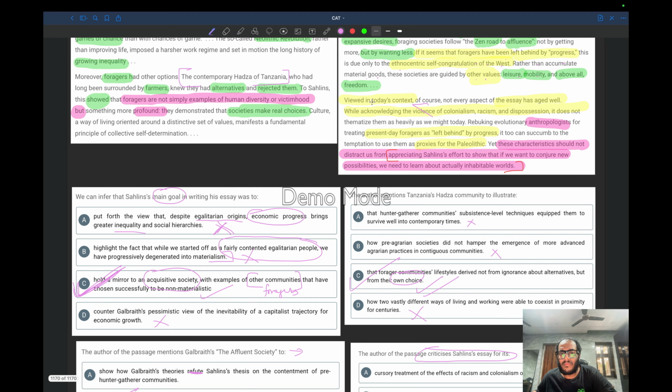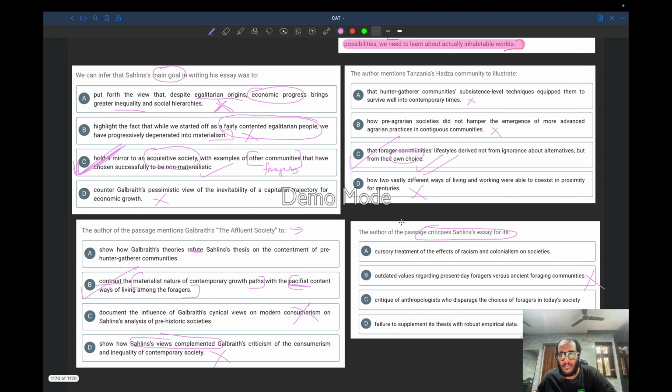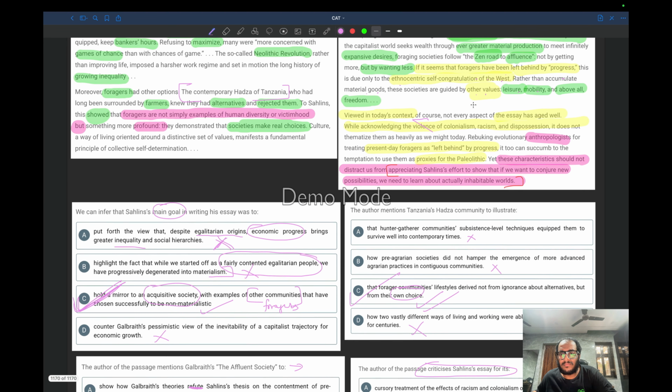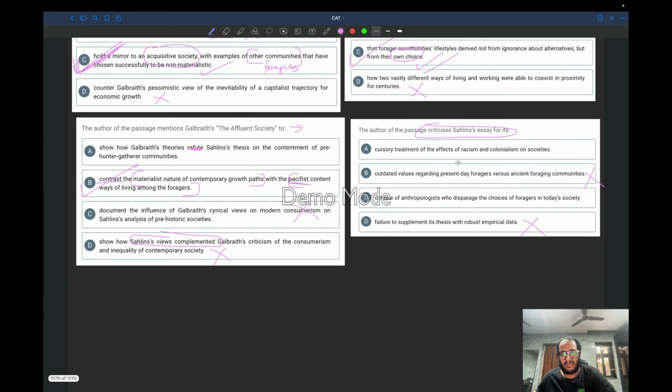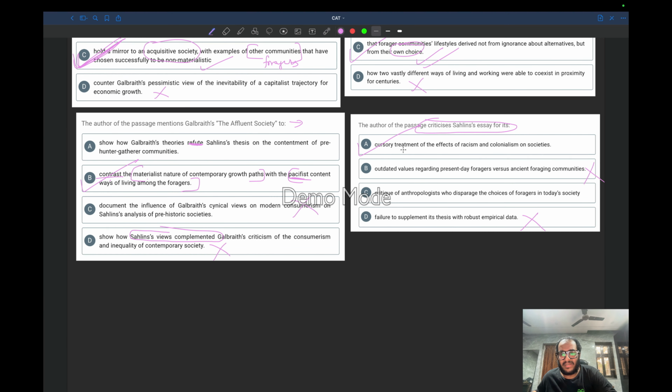Let's see. So Sahlins' essay, why has the author criticized it? Because he is against colonialism and racism, but in his essay, they were not thematized as heavily as we might do today. So the correct answer is cursory treatment of the effects of racism and colonialism on societies.